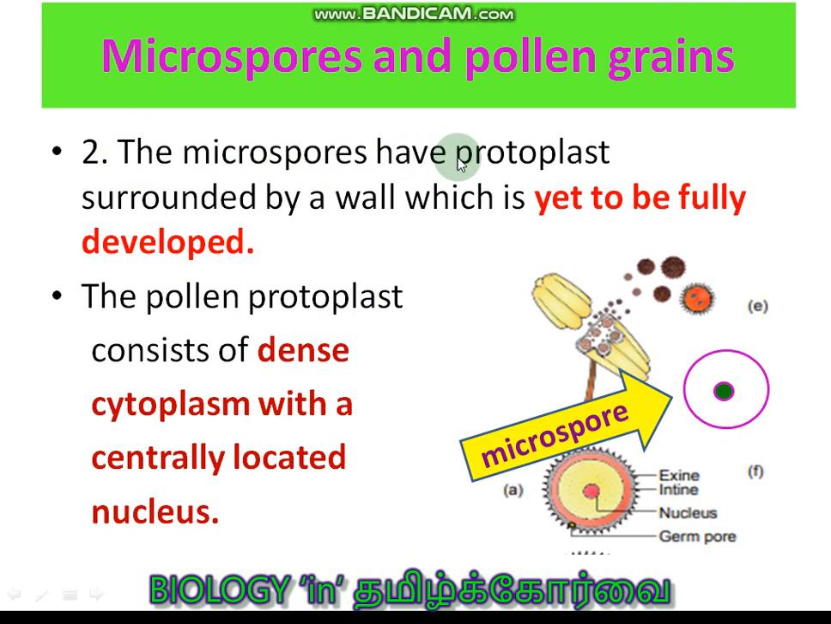Second point, the microspore has protoplast surrounded by a wall which is yet to be fully developed. So it is having a wall, it is yet to be fully developed. You see the wall of the pollen grain is entirely different from that of the microspore cell wall. Whereas the pollen protoplast consists of dense cytoplasm with a centrally located nucleus.